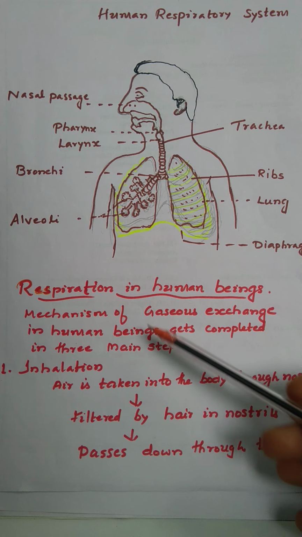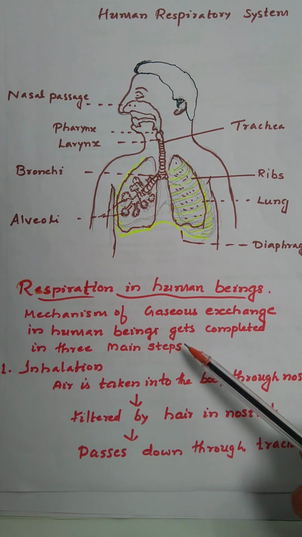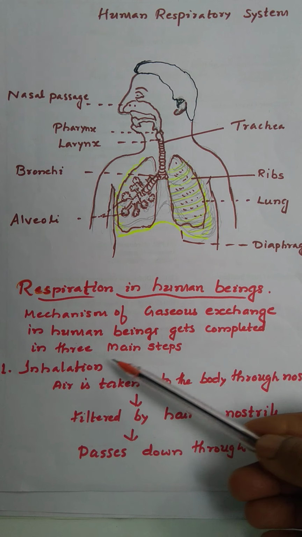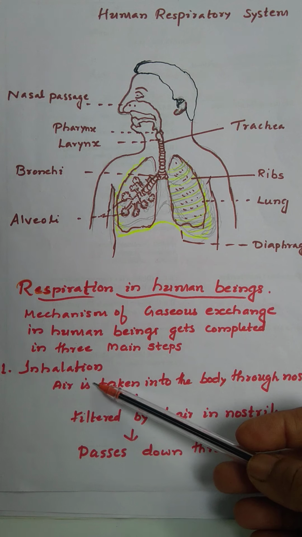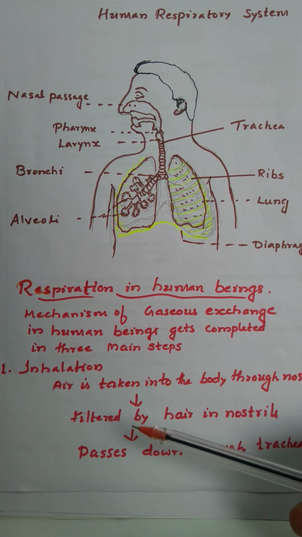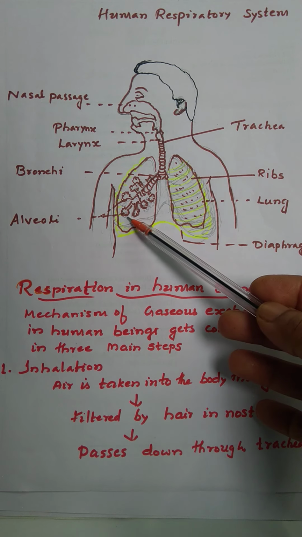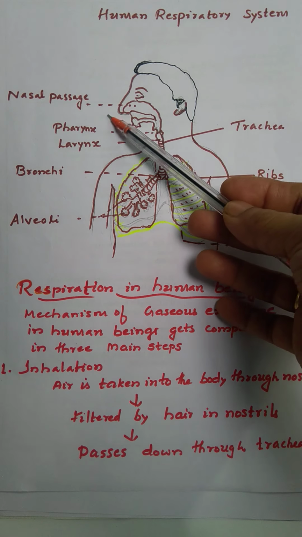Okay, so respiration in human beings gets completed in three main steps: inhalation, exchange of oxygen and carbon dioxide in alveoli, then exhalation.